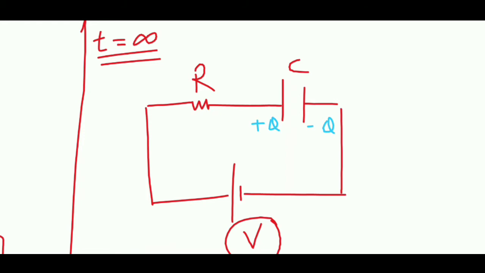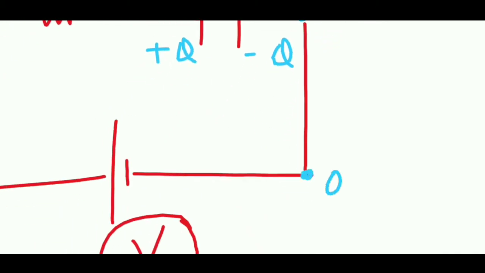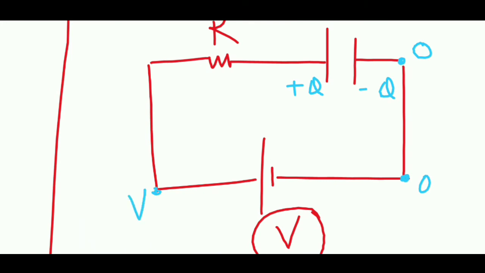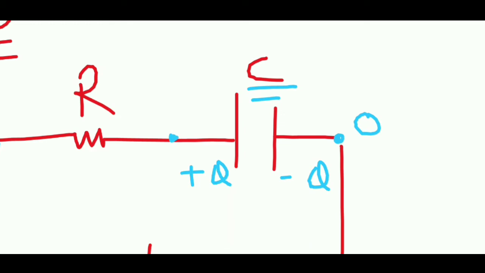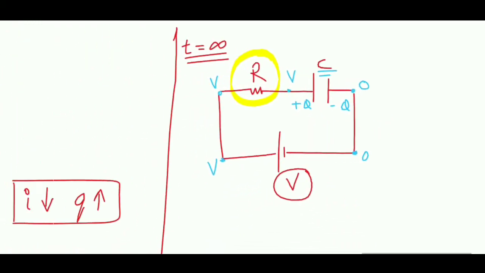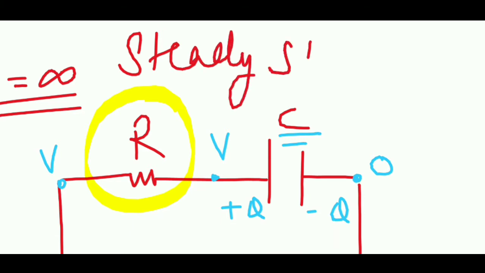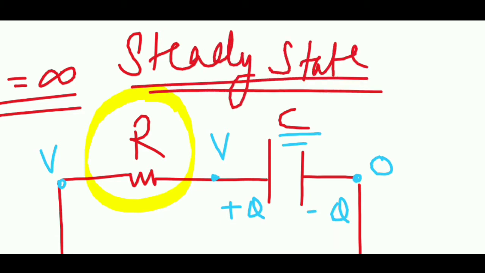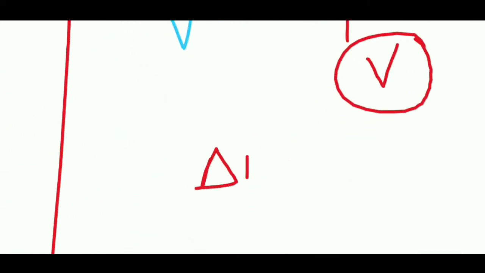At this point, the voltage across this capacitor, if we consider this side 0, this will be V. The voltage across the capacitor is now also V. So if you see this resistor now, then the voltage across this resistor is 0. At this final steady state, the voltage across this resistor has become 0.